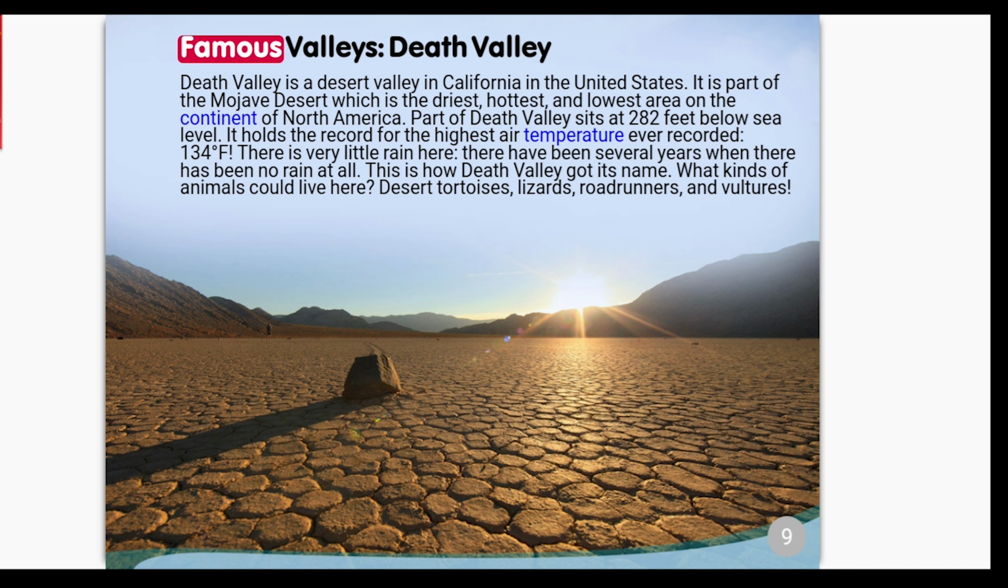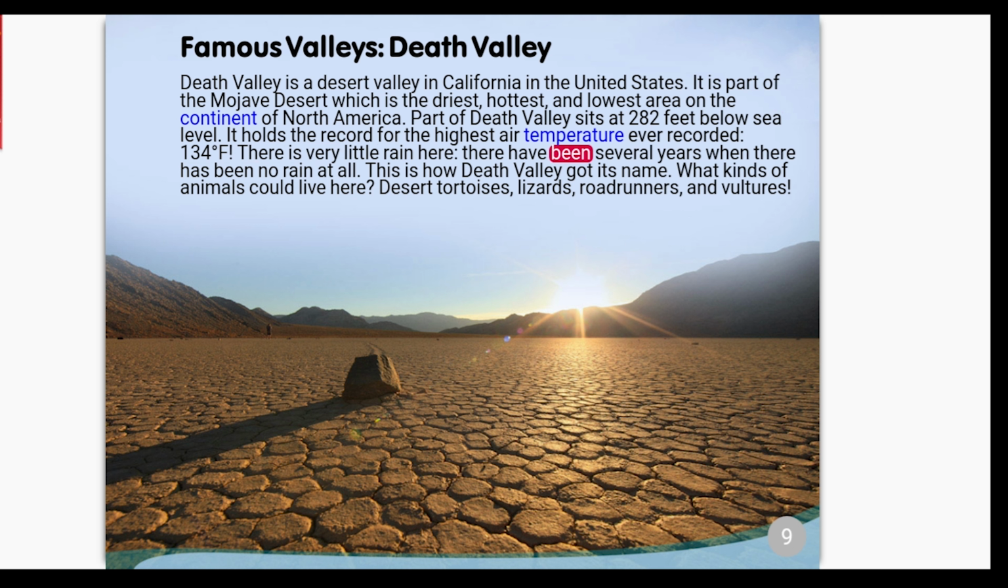Famous valleys. Death Valley. Death Valley is a desert valley in California in the United States. It is part of the Mojave Desert, which is the driest, hottest, and lowest area on the continent of North America. Part of Death Valley sits at 282 feet below sea level. It holds the record for the highest air temperature ever recorded, 134 degrees Fahrenheit.